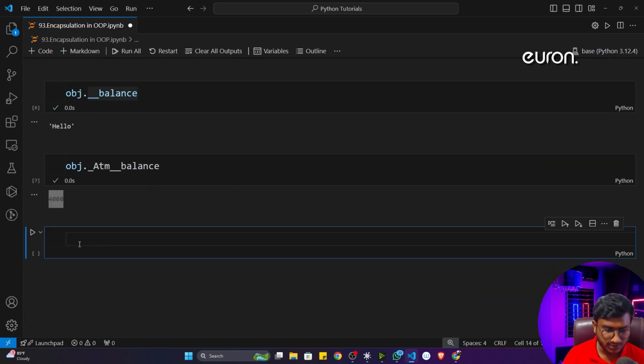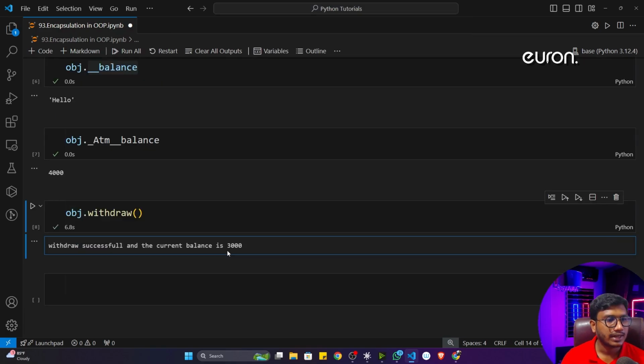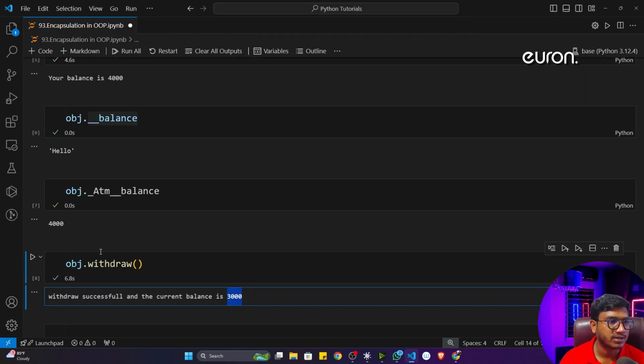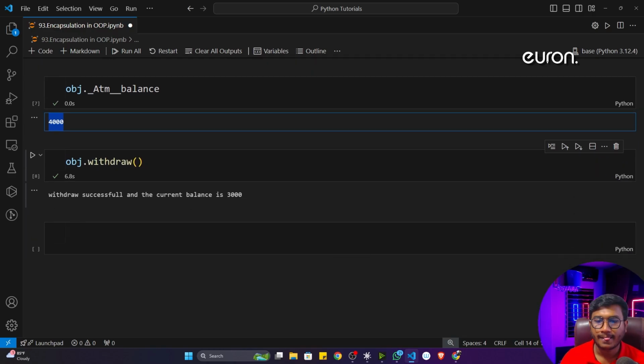Now see, if I call the withdraw right now, withdraw will work fine. Let's say I'll give the pin 1 2 3. Now enter the amount. Let's say I want to withdraw 1,000 rupees, and the current balance is 3,000 because I stored 4,000 rupees in my account. Okay, I hope it is clear.